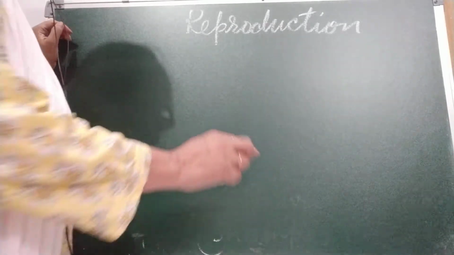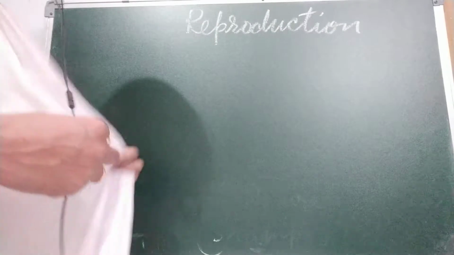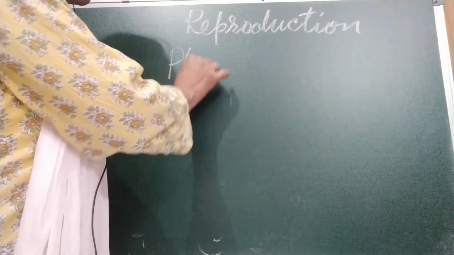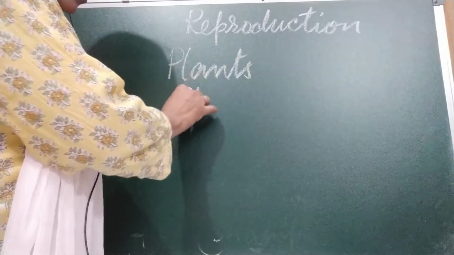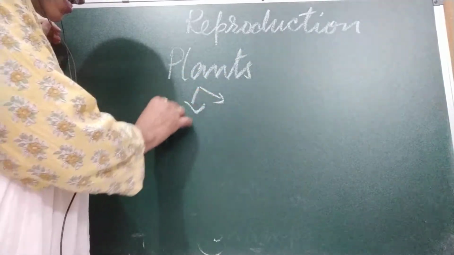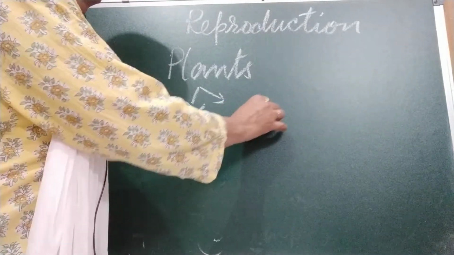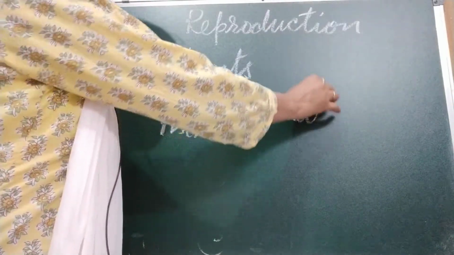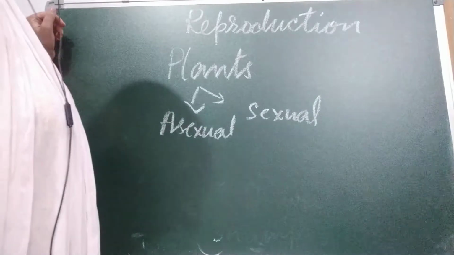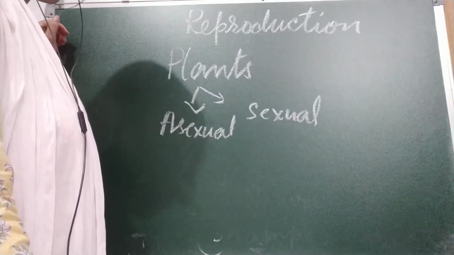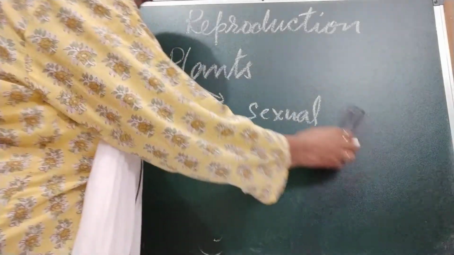Okay, there are two types of reproduction, sexual reproduction and asexual reproduction. Last year in class 7th, you have learnt about plants. In plants also both the reproductions take place, asexual as well as sexual. There are a variety of ways in which animals reproduce. Now we are going to talk about animals.